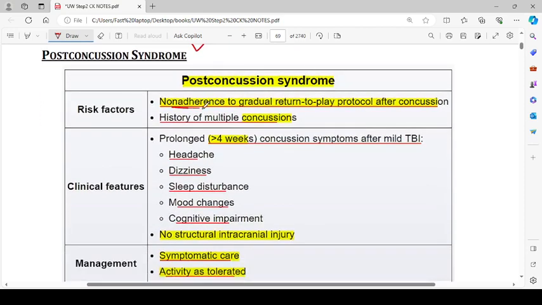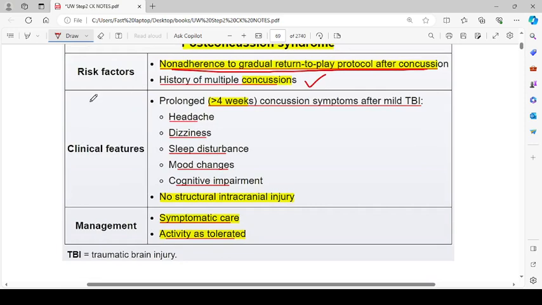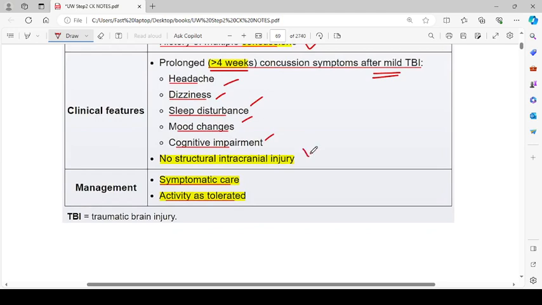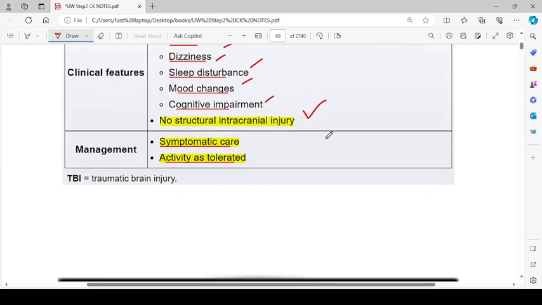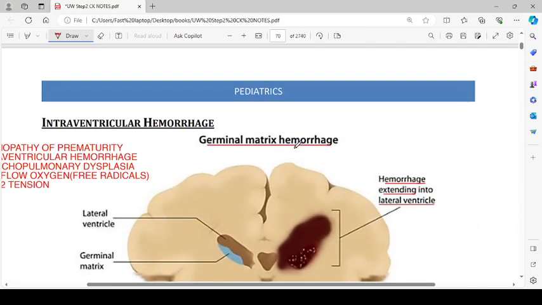The risk factors include non-adherence to the gradual return to play protocol after concussion and history of multiple concussions. The clinical features include concussion symptoms prolonged more than 4 weeks after the mild traumatic brain injury: headache, dizziness, sleep disturbance, mood changes and cognitive impairment, with no structural intracranial injury. Management is by symptomatic care and activity as tolerated.